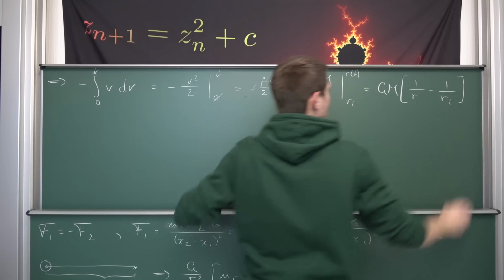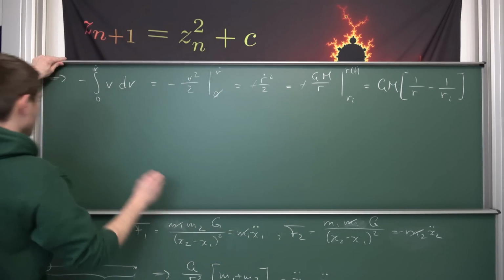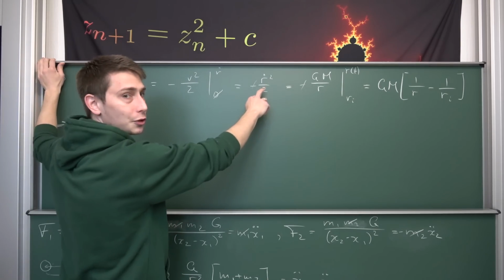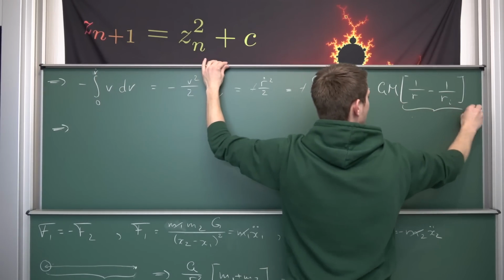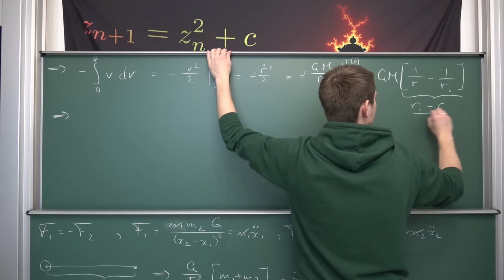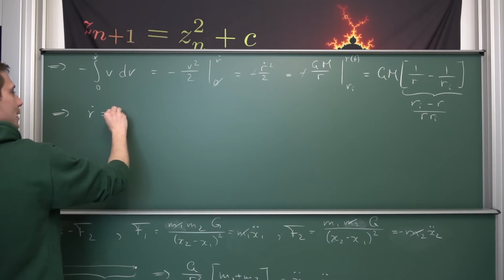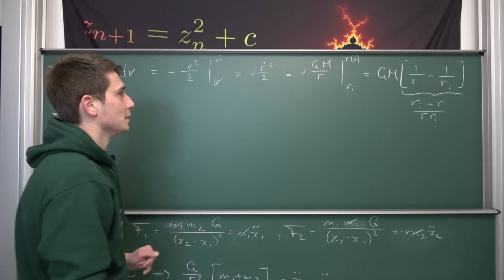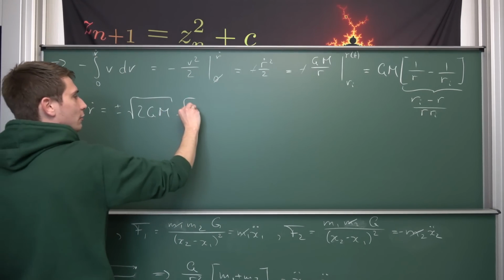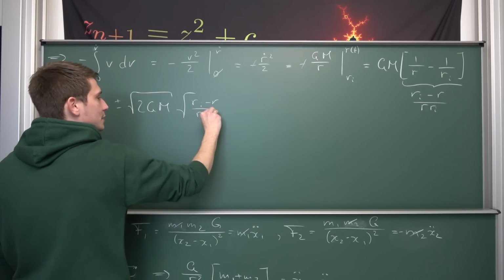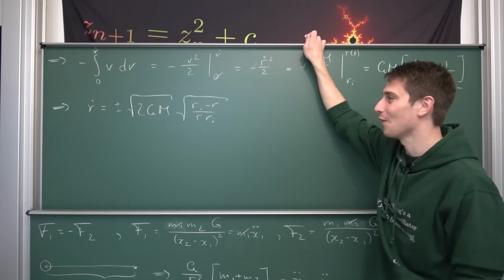Now we can start expanding fractions right here and solving for r dot in the process. To solve for r dot, we are going to multiply both sides by 2, take the square root, and expand this fraction, which is nothing but ri minus r divided by the product of r and ri. This leaves us with r dot being positive or negative, and we are going to talk about this in a minute, the square root of 2 times gm multiplied with the square root of ri minus r divided by r times ri. Whew, that's a bunch of stuff to do, am I right? I hope you can follow along up until now.